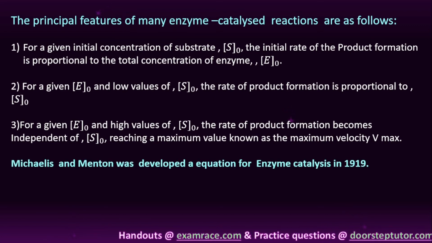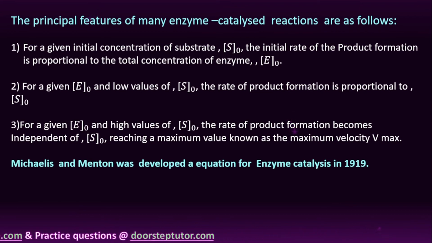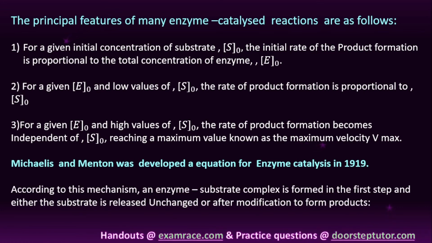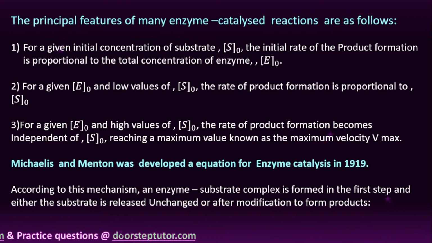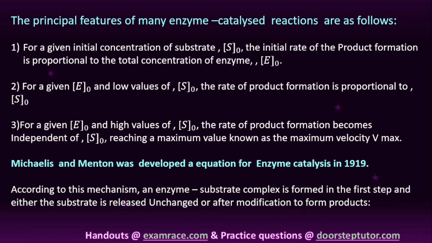Okay, right. So Michaelis and Menten developed an equation for enzyme catalysis in 1919. What they derived we will discuss, student. According to this mechanism, an enzyme substrate complex is formed in the first step. When enzyme and substrate react with each other, they form an intermediate called the enzyme substrate complex in step 1, and the substrate is released unchanged after modification into product.